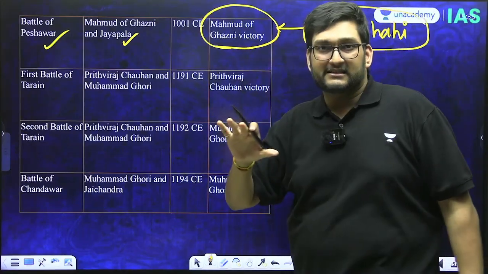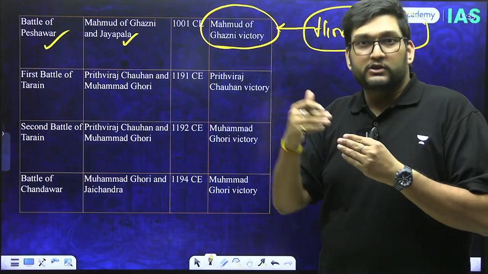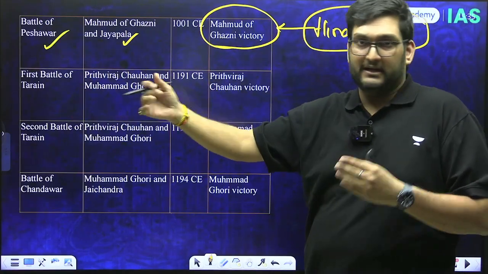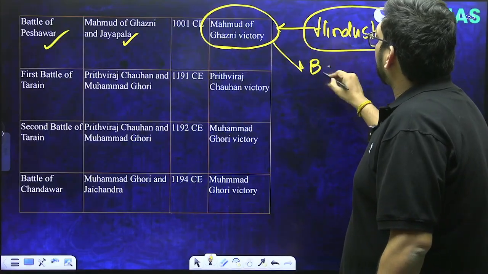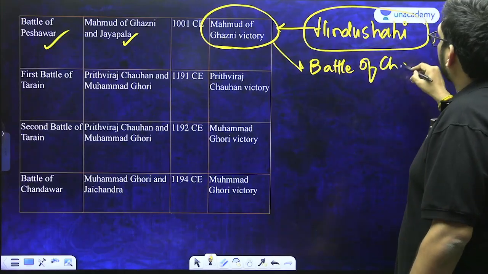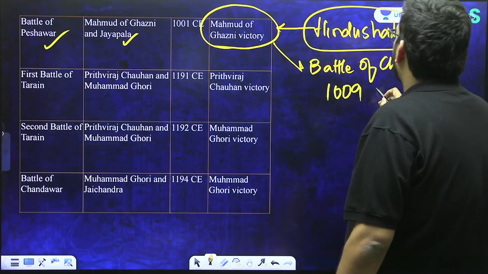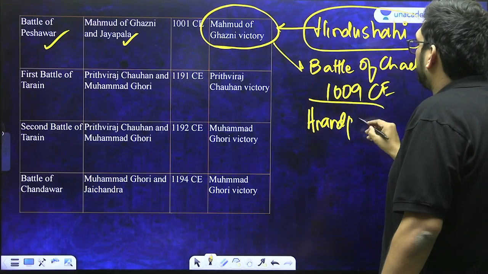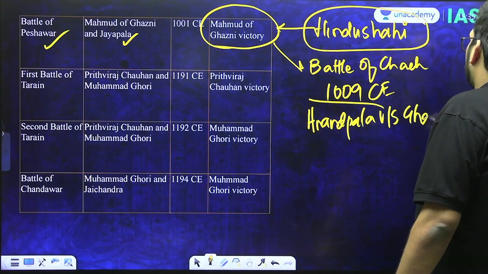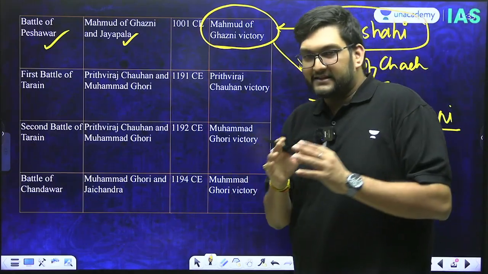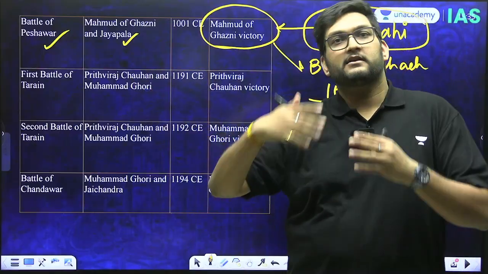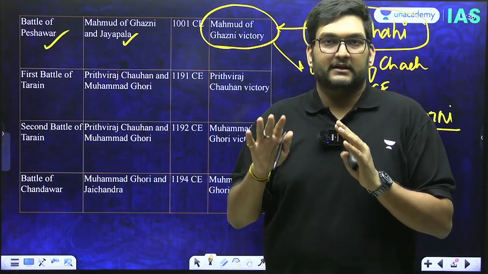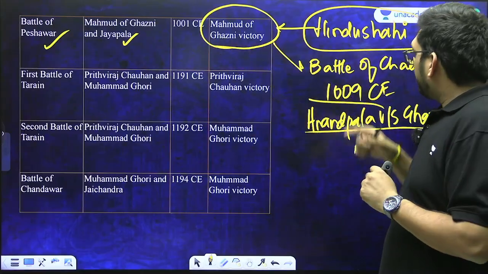Therefore, Ghazni got access in 1001 to the northern part of India, and it opened up the gates for the Indian subcontinent being looted by Ghazni. And there is also one more battle, which is called the Battle of Chach, fought in 1009 CE. Not Jaipal, but his son Anandpal fought with Ghazni again. Hindu Shahi rulers were the only ones who gave a very stiff resistance to Ghazni. Both were defeated very comprehensively, and the Indus sector was very well captured by Ghazni because of the first Battle of Peshawar, then the Battle of Chach.